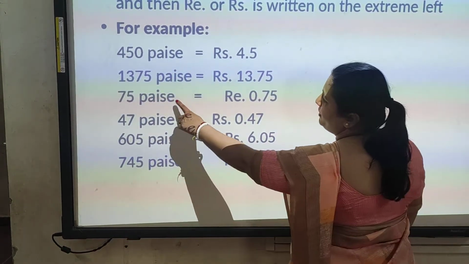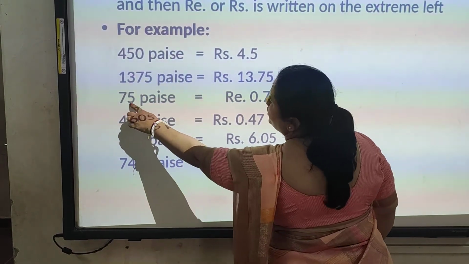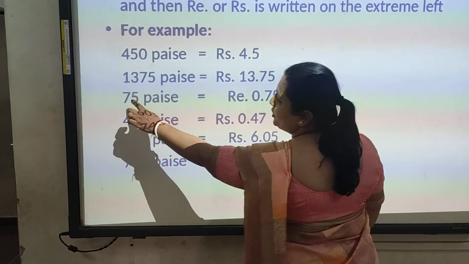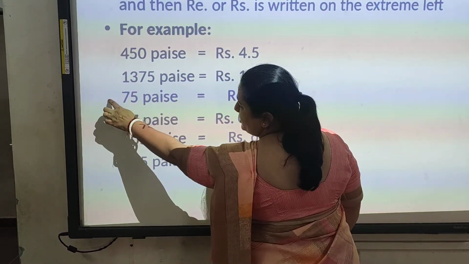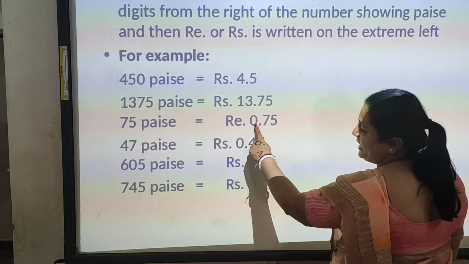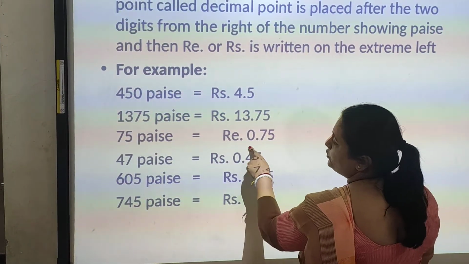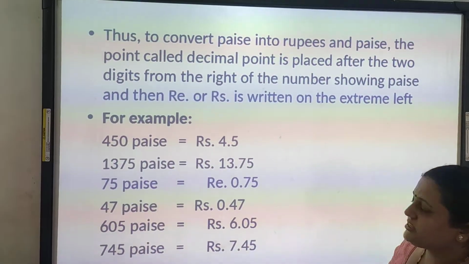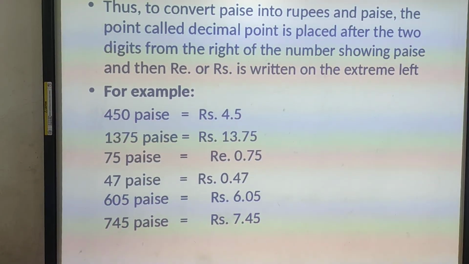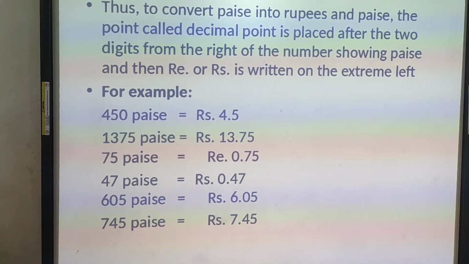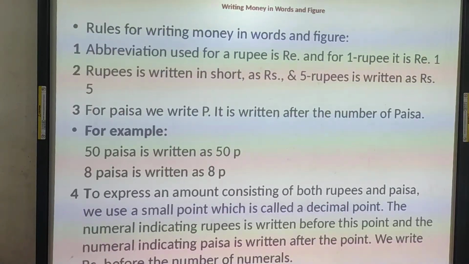Again here, see 75 paise. Here only 2 digits are there. So we have to give a decimal point here, and at the place of rupees nothing is there. So we add here 0, then rupees we have written. Like this you can see the other examples also. So like this we have to convert rupees into paisa and paisa into rupees.